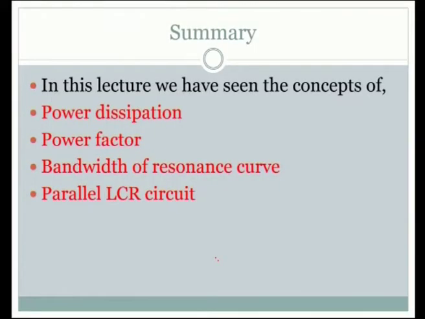Now, it is time for us to see the summary of what we have learnt in this lecture. In this lecture, we have seen the concepts of power dissipation, power factor, bandwidth of resonance curve and parallel LCR circuit. Before we wind up this lecture, let us test our understanding by answering these questions.